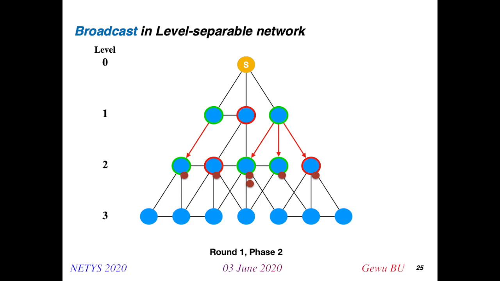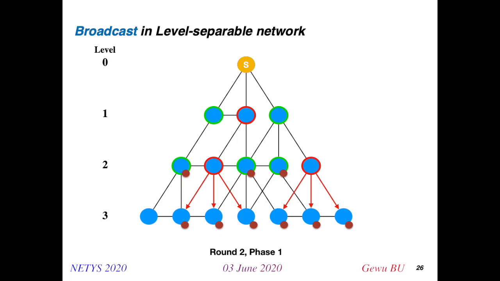Here we can see that even though one node in the middle, on the green side of level 2, has received 2 messages sent from a green neighbor and a red neighbor, there is no collision, because these 2 messages were sent in different phases of the round. So there are no overlapping receptions. At the end of the first round, phase 2, all the nodes in level 2 have already received the message correctly at least 1 time.